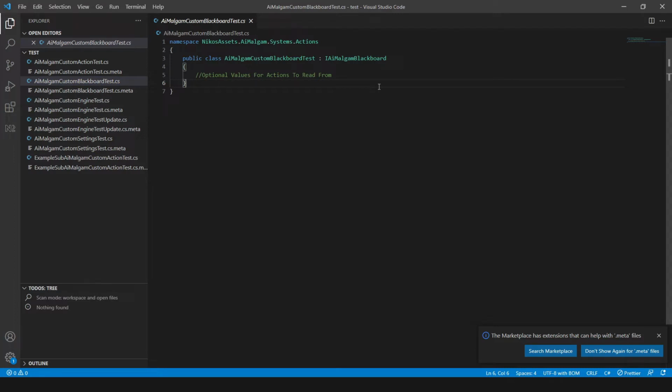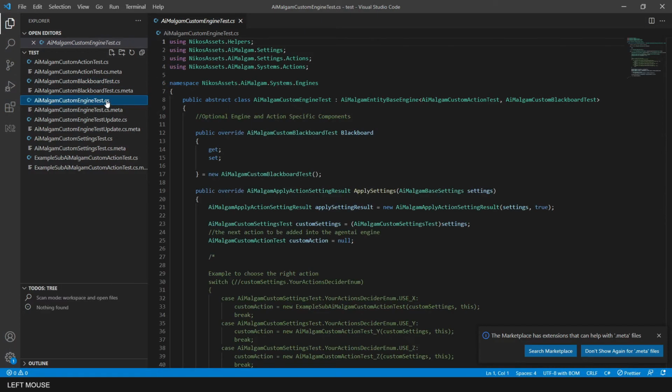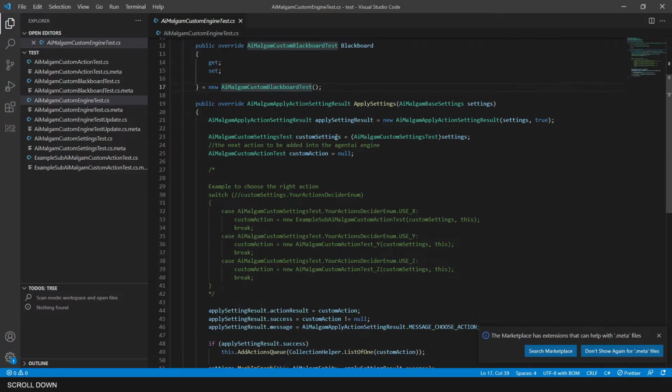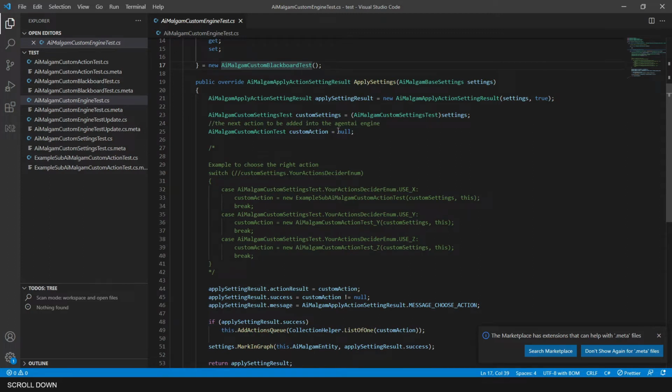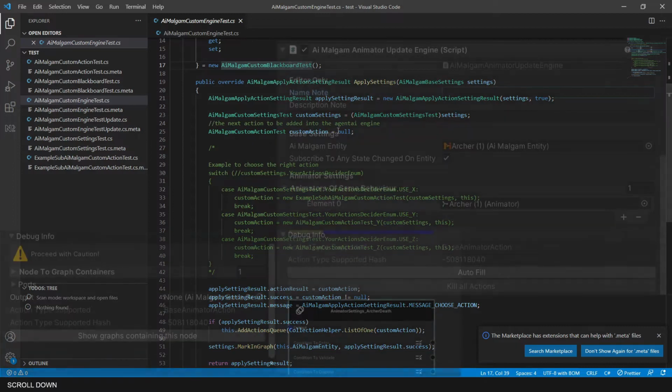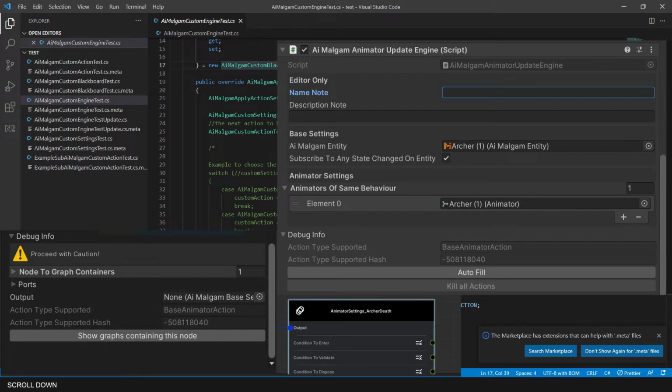Up next we look into the generated engine, which inherits from the AiMalgam entity base engine, setting the generated action and blackboard as the generic arguments to clarify which actions match to which engines and settings and how they will be mapped finally via the AiMalgam entity. The mapping is done via a caching procedure, so don't worry about expensive reflection calls at runtime for each action setting that needs to be converted into an action by finding its correct engine from multiple ones.